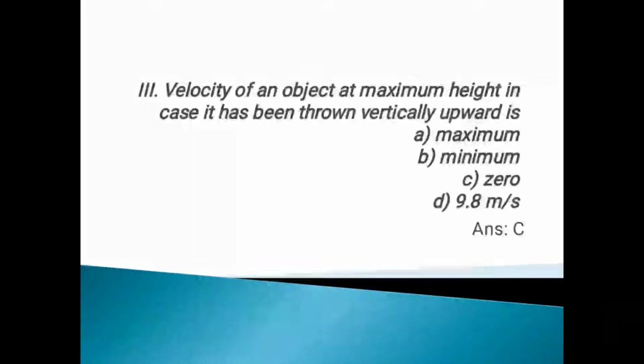Now next question. Velocity of an object at maximum height in case it has been thrown vertically upward is. If it has reached the maximum height, what will be the velocity? You know that at the maximum height, if it reaches that position, it will be 0. So option C is the correct answer.